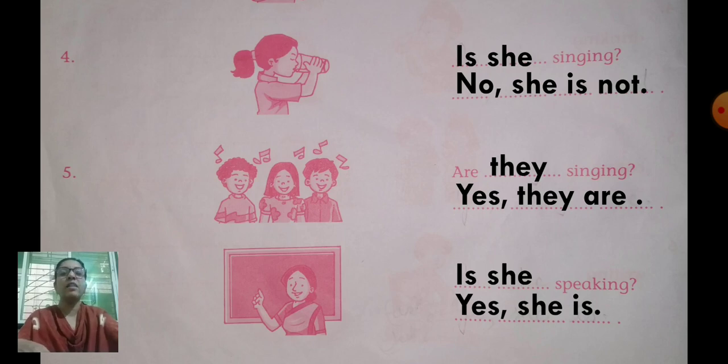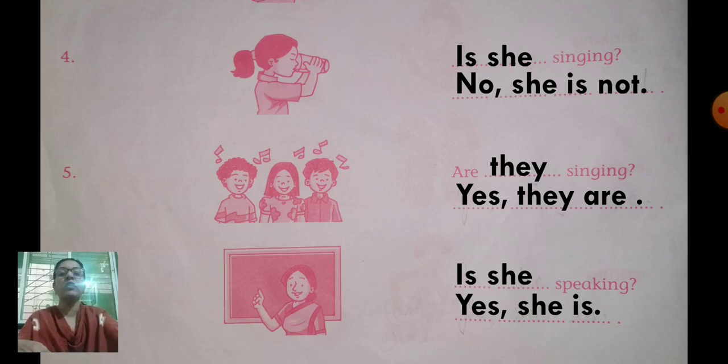Again I'll read the number 4 question and answer. Is she singing? Answer: no, she is not. Number 5. Are they singing? Answer: yes, they are. Number 6. Is she speaking? Answer: yes, she is. So children, we have finished the Active English workbook activity. Okay. Now I'm going to give you homework.